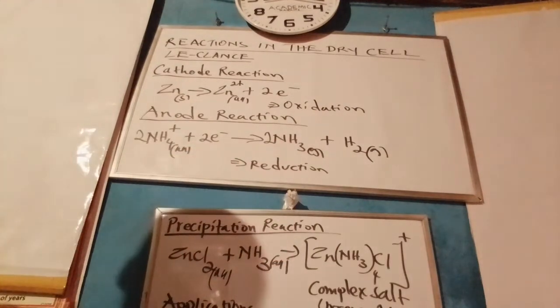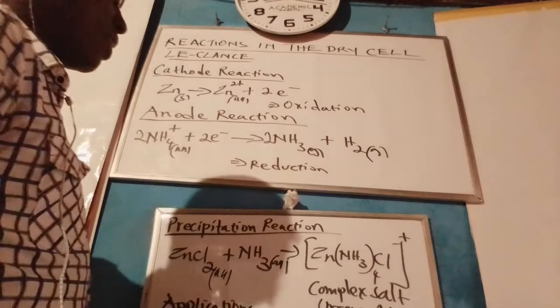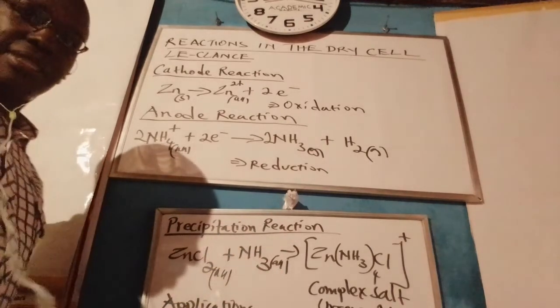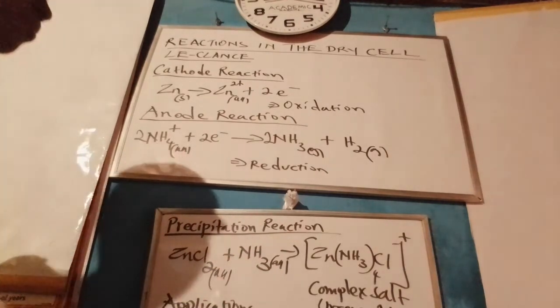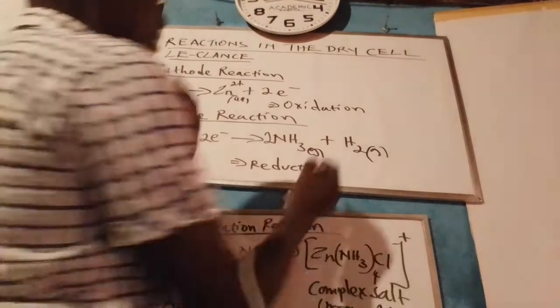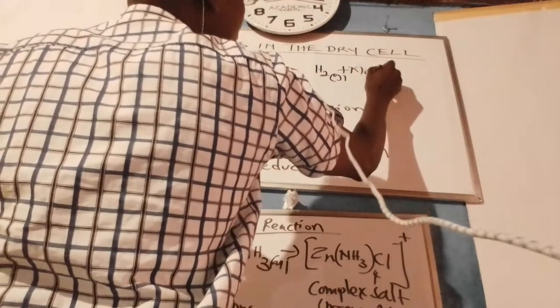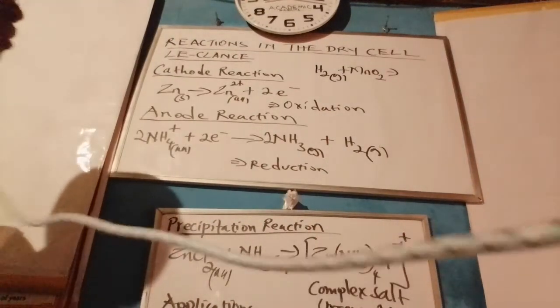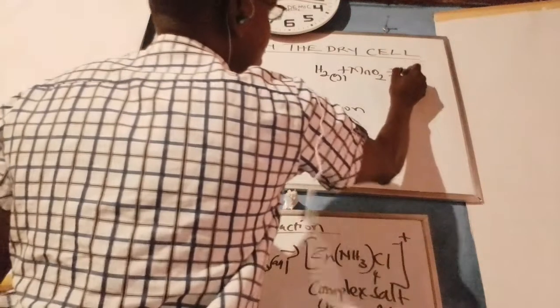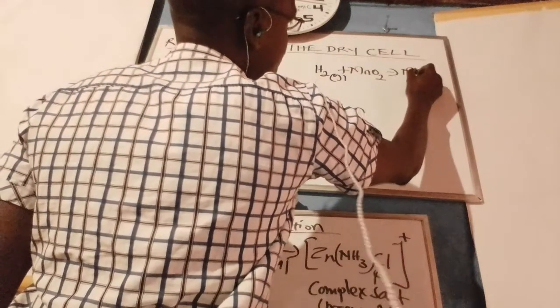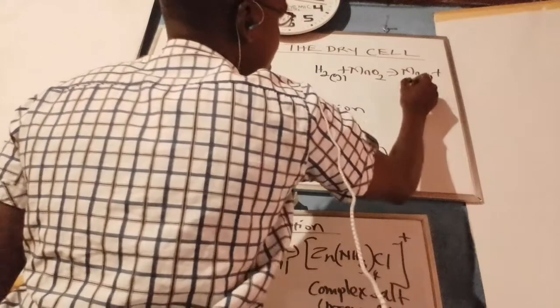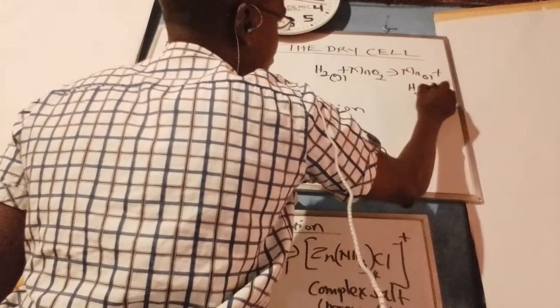Now, once these two gases have been formed, remember there was some liquid paste present at the anode. In that respect, the hydrogen gas will subsequently meet the manganese 4 oxide, which is at the anode, and the manganese 4 oxide readily oxidizes the hydrogen gas into water, precipitating manganese and forming liquid water.